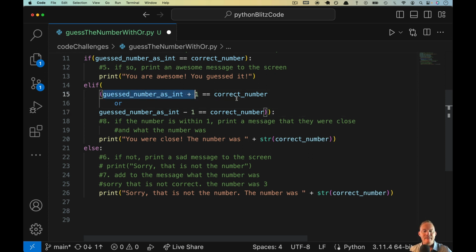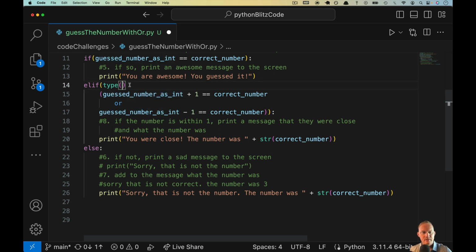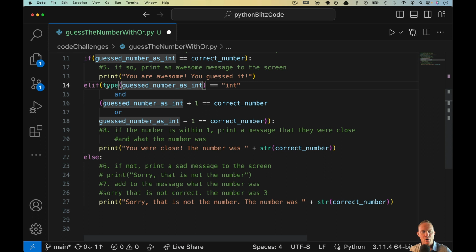So what we're saying for this condition is if either one of these is true, let's check the data type. We're going to do type, and then we'll grab this thing, and check if that equals an int. We'll drop an n in there so it's ready to go. Check to see the data type: grab this thing, what's its data type? Is it an integer? Is it a float? Is it a string? Is it a boolean? We're going to check to see if it's equal to this. If this one fails, we don't need to check the next one because it's failed. It doesn't matter if the other one's true. If this one succeeds, go ahead and check the other side.